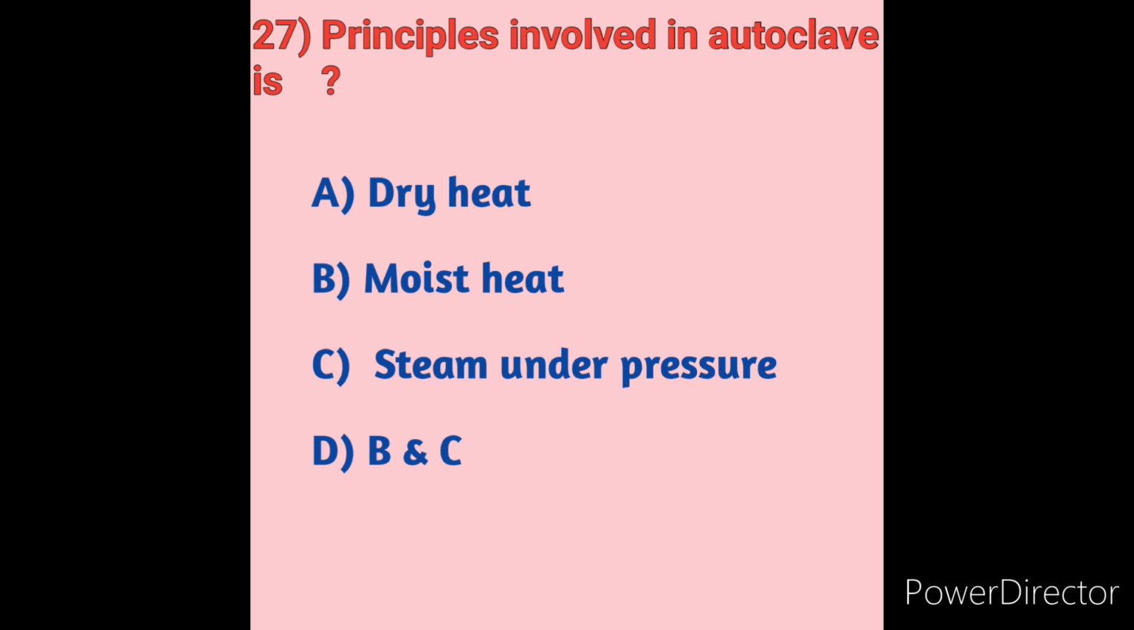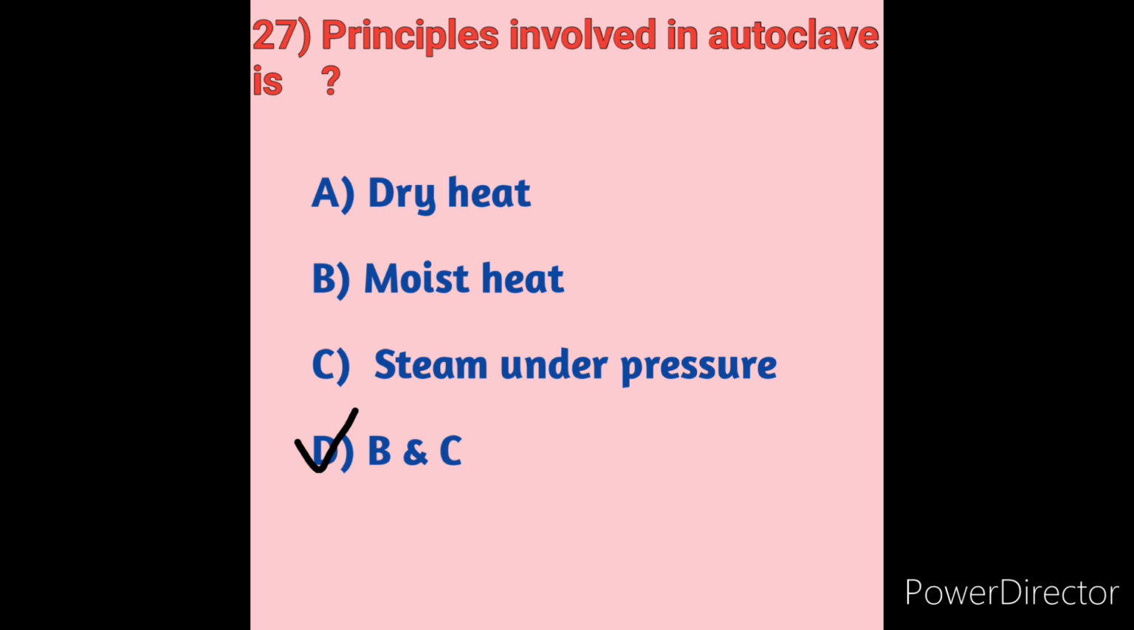The autoclave method works on the principle of moist heat sterilization. The high pressure inside the chamber increases the boiling point of water for the sterilization of equipment. The higher pressure also ensures rapid penetration of heat into the deeper parts of the equipment. The basic principle involved in the autoclaving method is moist heat. So the principle involved in the autoclave method is option B, moist heat, the correct answer.